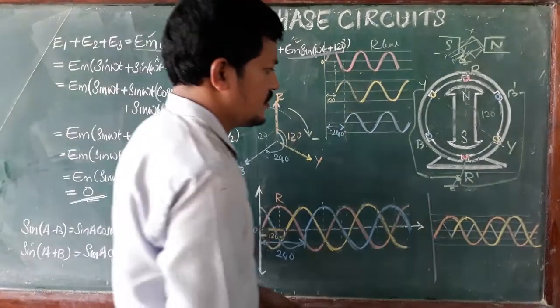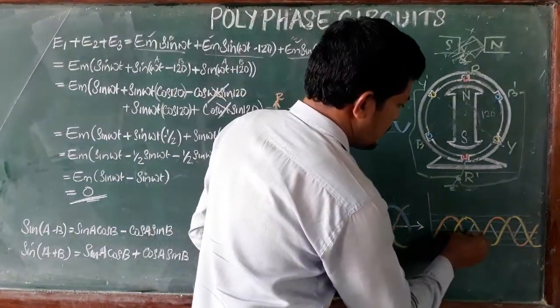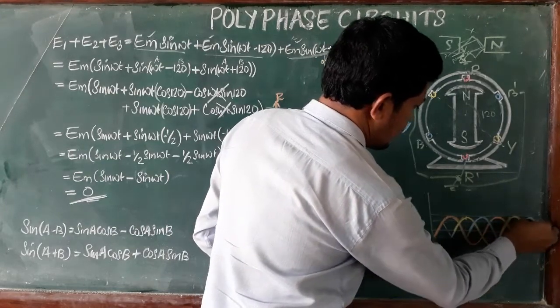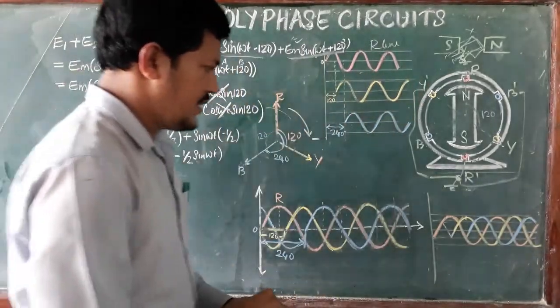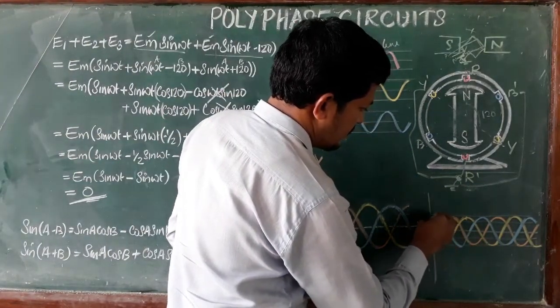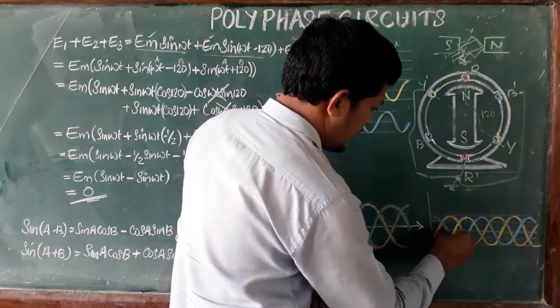The third phase should be this one. Now fill in the remaining parts also.